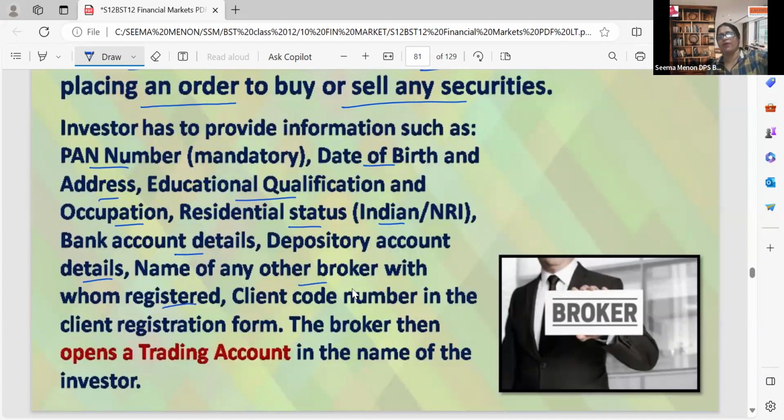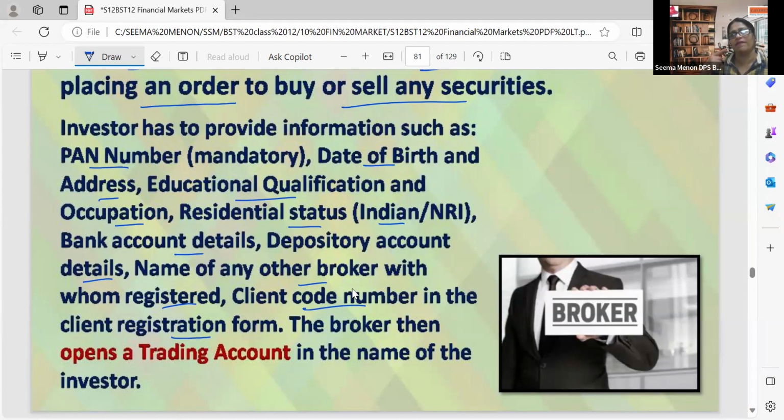If we moved from one city to another and were already registered with another broker, those details also. And the client code number in the client registration form. All these are the information the investor has to provide.